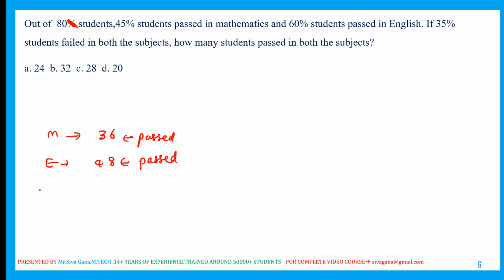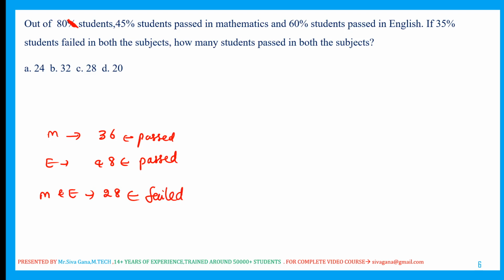35% failed in both, Mathematics and English. How much? 35% of 80 is 24 plus 4, 28. 28 failed in both. This is what is given.